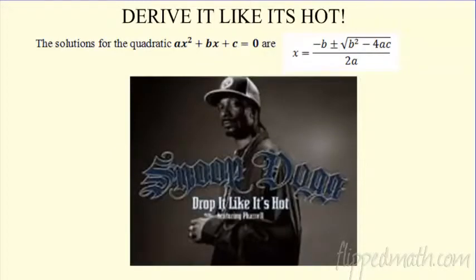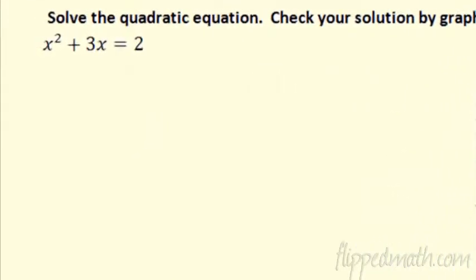All right, so now we know it works. Sweet. Let's go ahead and use it. So let's get rolling on here. Finally some math here. So hopefully we're good with our a, b, and c. Find a, b, and c. If you want to write those out, you're more than welcome to label a, b, and c. a is the number in front of x squared, the coefficient. In this case, if it's not written, it's 1. b is the number in front of x, and c is the constant.